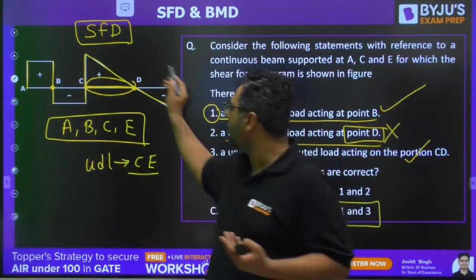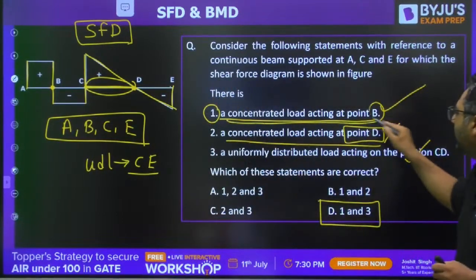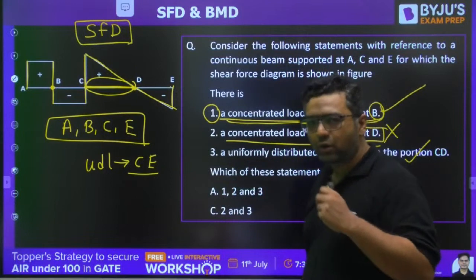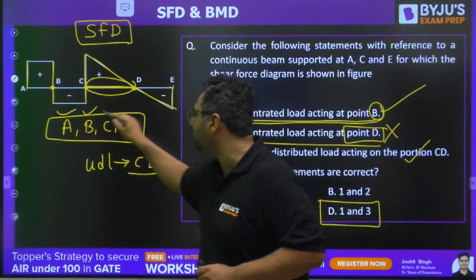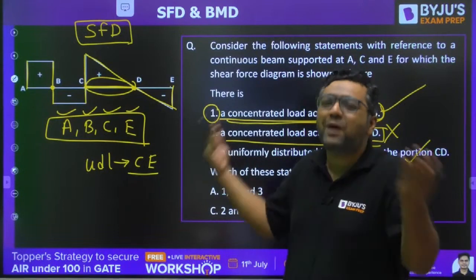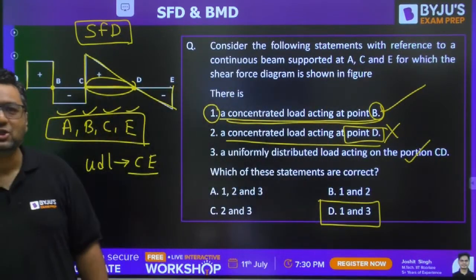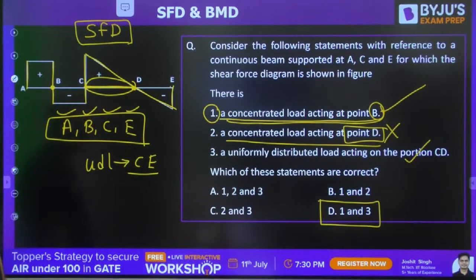He may not be talking about E. Like if he is saying a concentrated load at B, you can say, sir, he is saying wrong, load is there at A, at B, at C, and D. But you don't say that. Why? Because you know he is partially talking. Got it, Prakash? The logic? So the answer will be D for it, for sure.